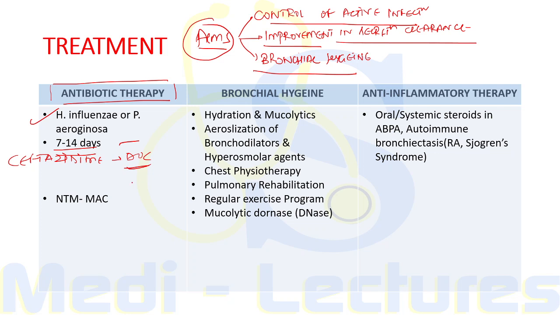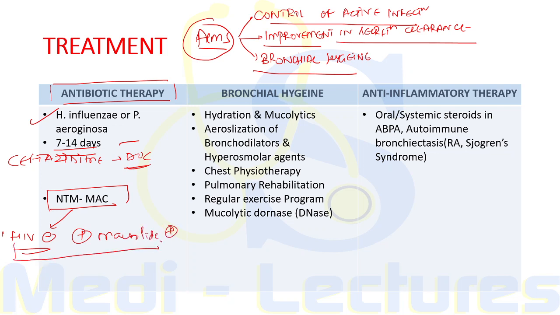Now if we have non-tubercular mycobacteria, that is Mycobacterium avium intracellulare, in a patient who is HIV negative and this bacteria is macrolide sensitive, so we can give a combination of macrolide along with rifampicin and ethambutol.